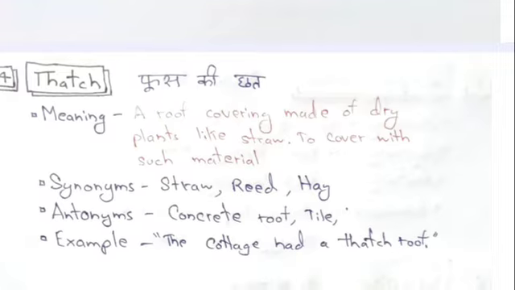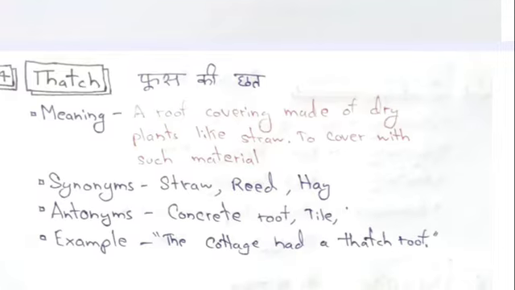Thatch, फूस की छत, a roof covering made up of dry plants like straw to cover with such material. Straw, reed, hay, etc. are synonyms. Antonyms are concrete roof or tile. Example: The cottage had a thatched roof.